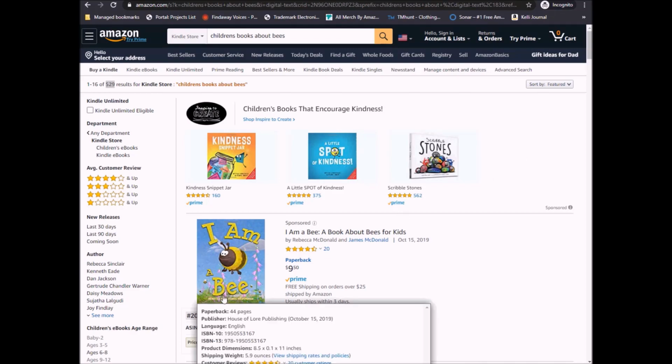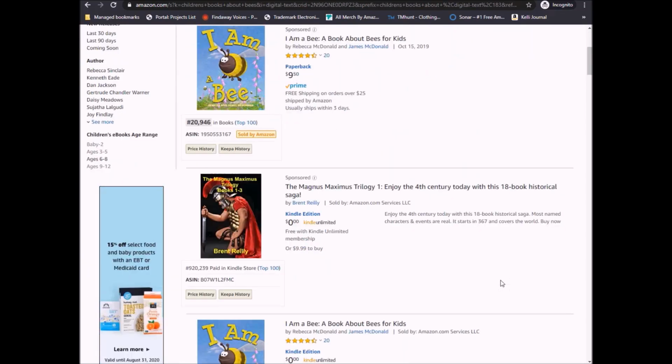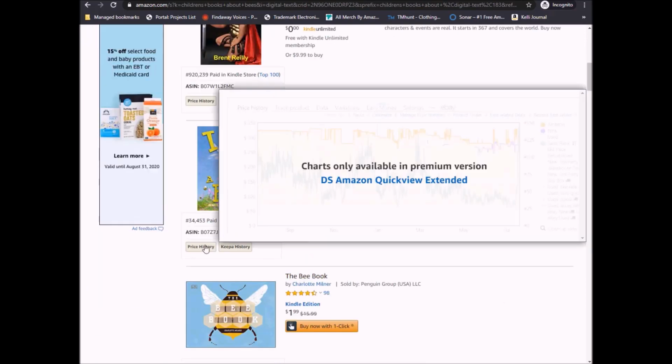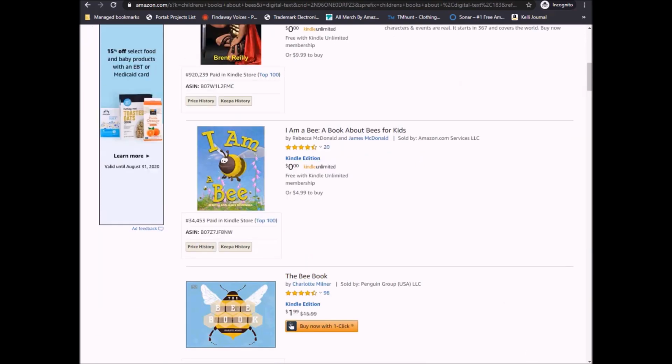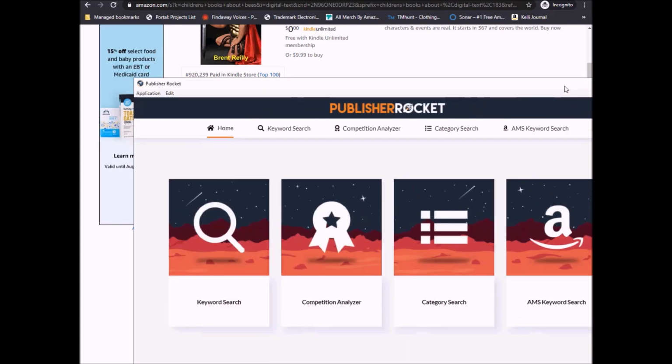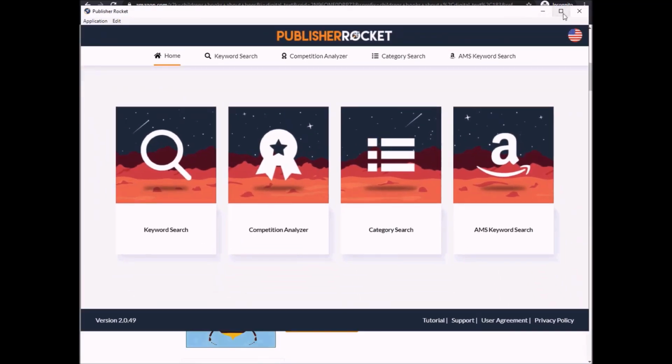Unfortunately, you don't really see how much people are making by these, but you can kind of get estimates based on their ranking. Now, if you'd like a cheat, here's what I use. I actually use something called Publisher Rocket. So Publisher Rocket